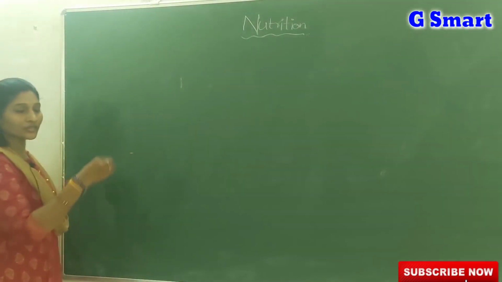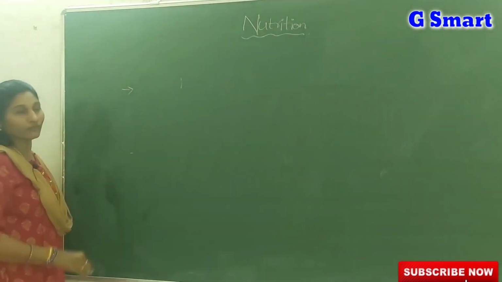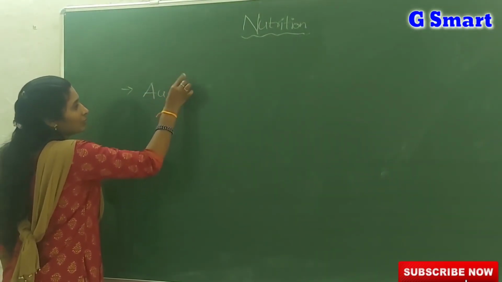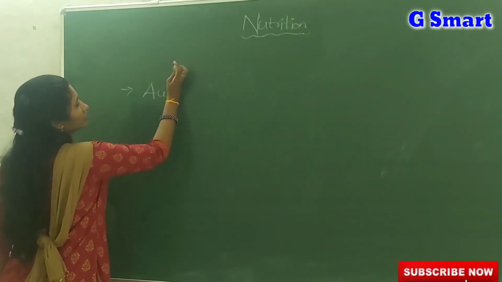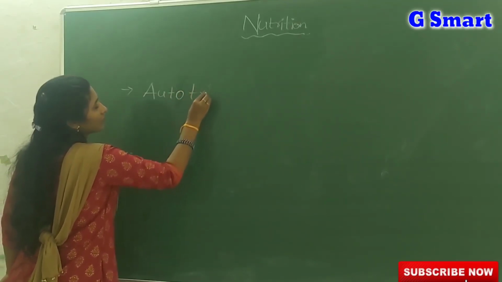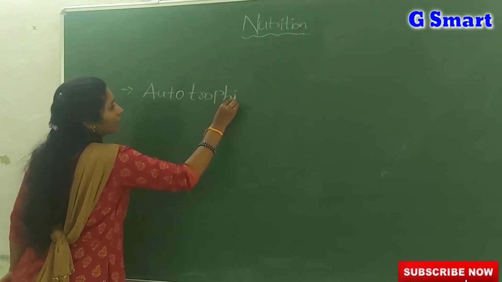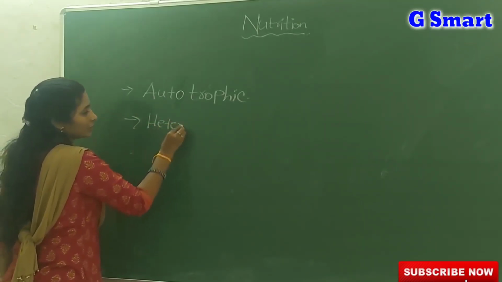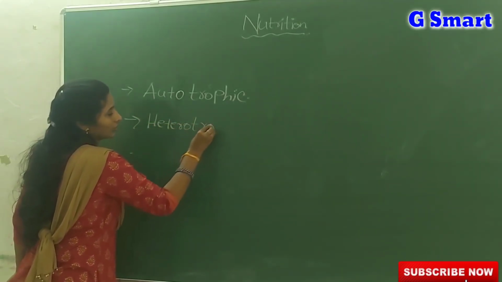Now we are going to learn about the types of nutrition. The nutrition is mainly divided into two types. The first one we call autotrophic nutrition and the second one we call heterotrophic nutrition.